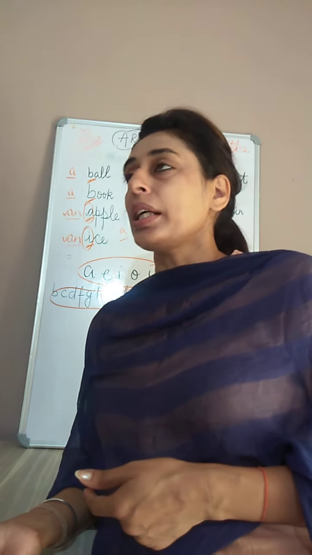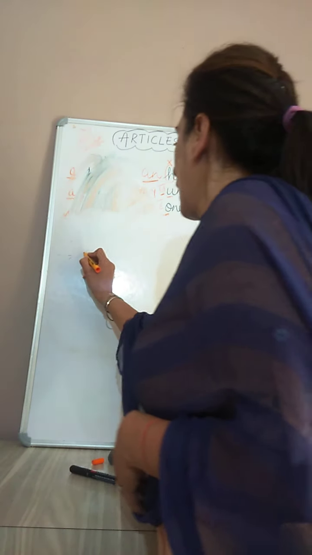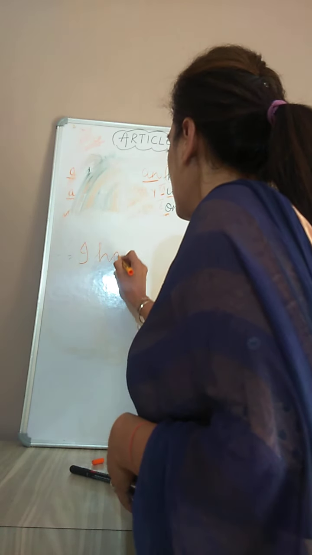The next very important thing is, children, suppose I give you an example of a sentence. Suppose I write, "I have a bag.